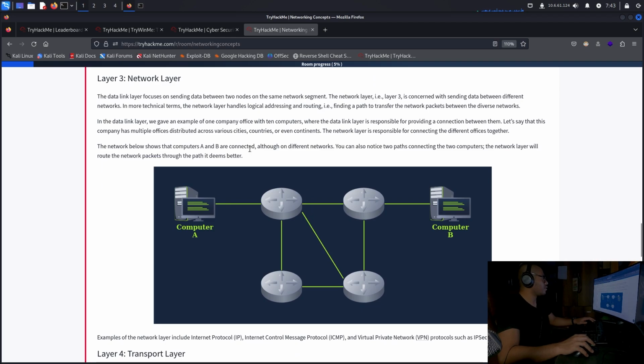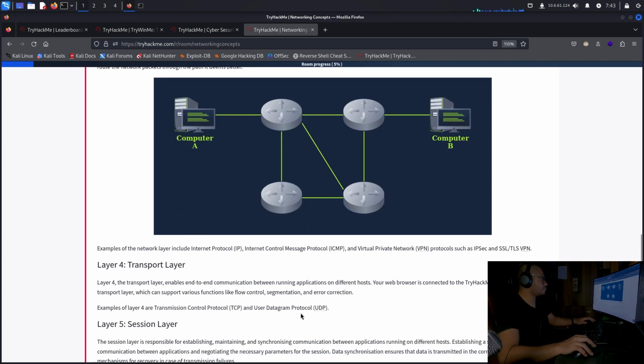The network below shows that computer A and B are connected, although on different networks. You can also notice two paths connecting the two computers. The network layer will route the network packets to the path it deems better. Examples of the network layer include the Internet Protocol or IP, Internet Control Message Protocol (ICMP), and Virtual Private Network (VPN) protocols such as IPsec and SSL TLS VPN.